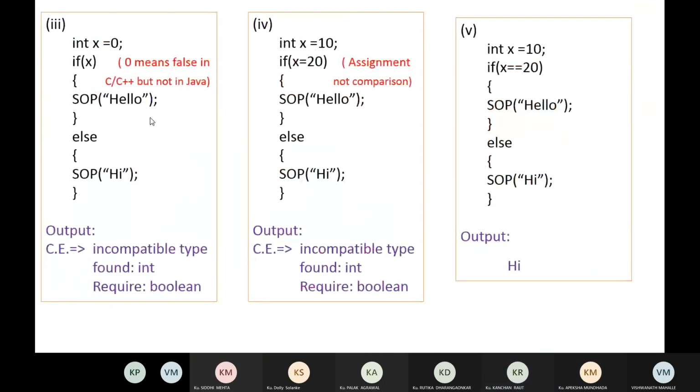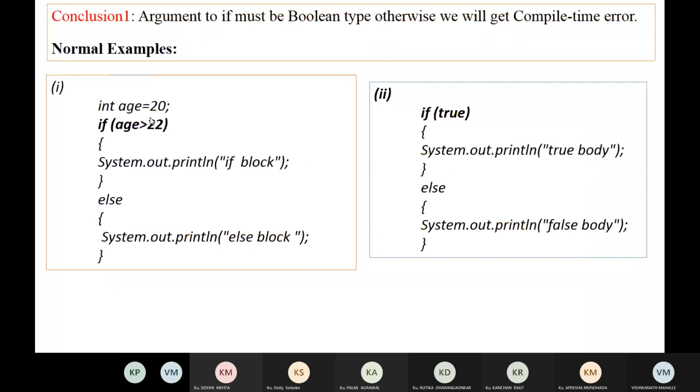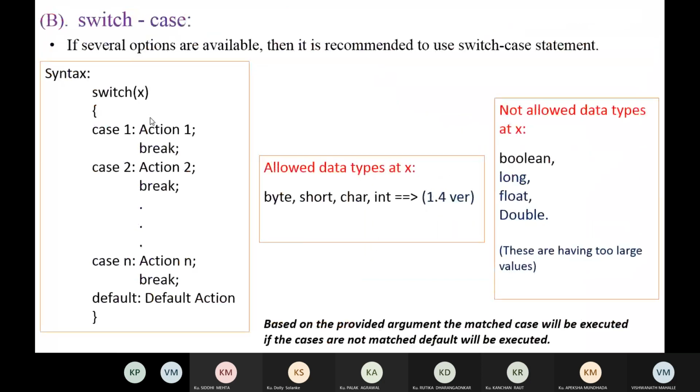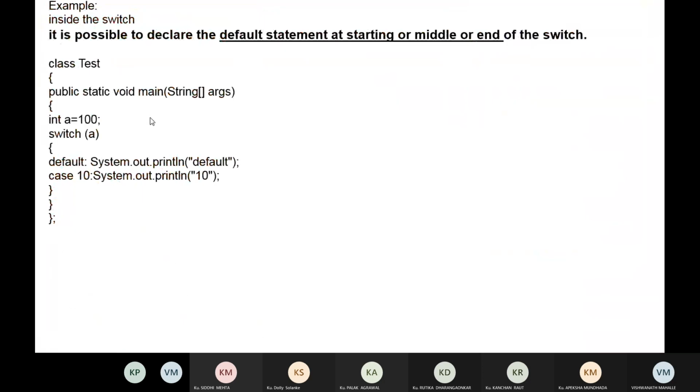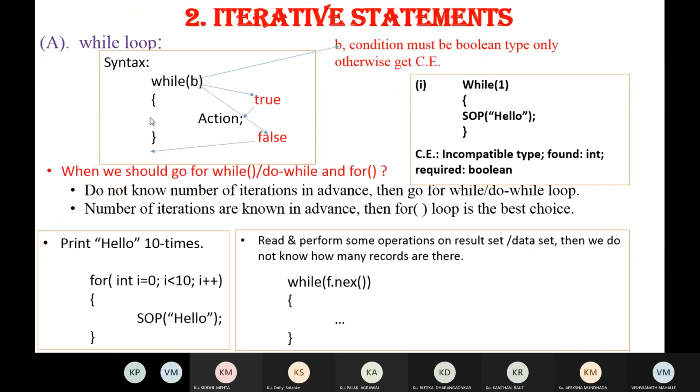So we already discussed the selection statements, the if statement and switch case statement. Then we have seen the loop statements or iterative statements, that is the while loop. The syntax we already saw, and the argument passed to this while, that condition must be of Boolean type or a relational expression that returns a Boolean value.